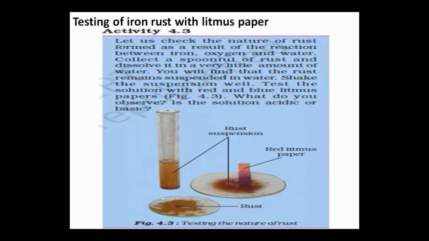And after observing that color change, we have to write the result. So this activity which we are going to perform, we have to write this in our practical book. I will tell you how to write these activities in your practical book. Before that, let's watch the activity. Okay.